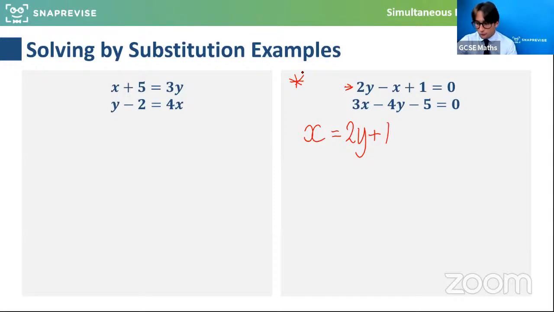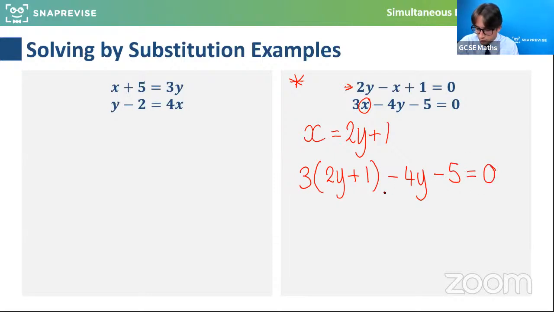That's lovely. Right. So again, we're going to use substitution here. I've got x in terms of y. x is equal to 2y plus 1. If I replace that in here, I'm going to get 3 lots of 2y plus 1 minus 4 lots of y minus 5 equals 0. Now, this is good because I've now got an equation with only y's involved.